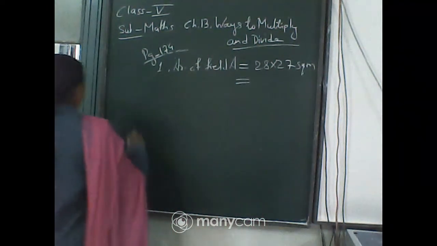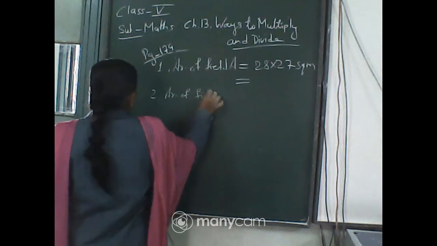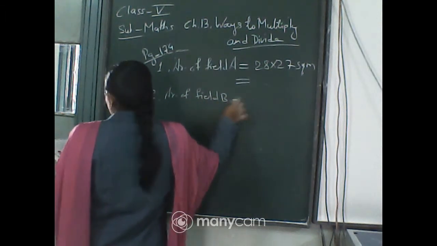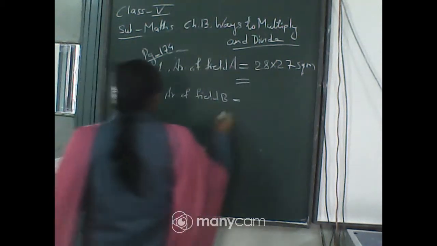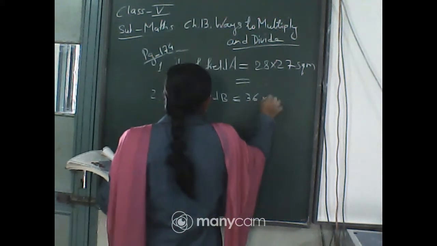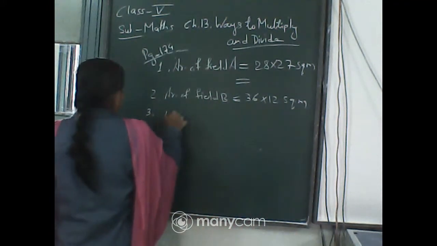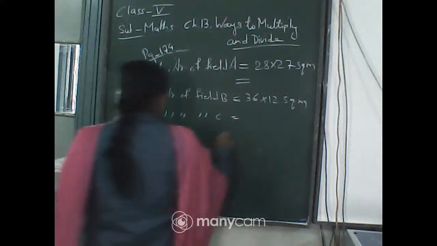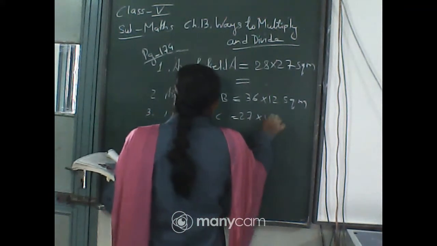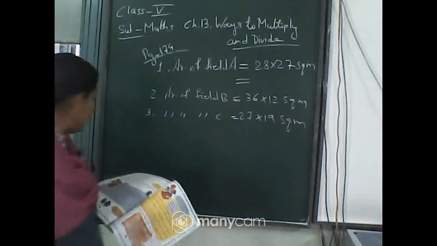Second one, area of field B. This is also the same thing. For field B, 36 into 12. This is square meter. And similarly, third one, area of field C. It will be 27 into 19. So these are the different areas of field A, B and C.